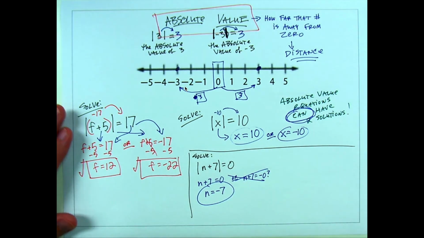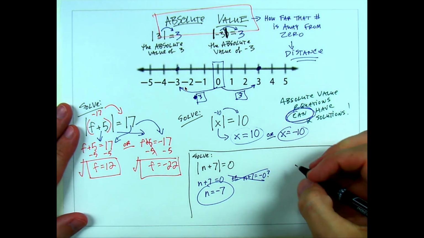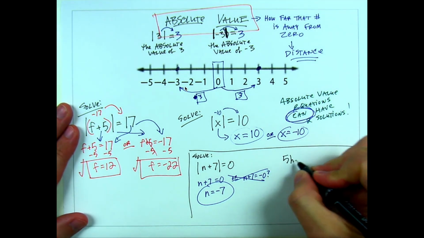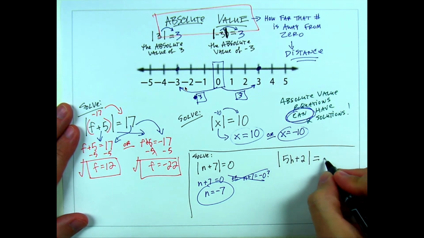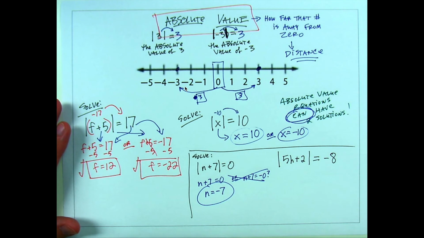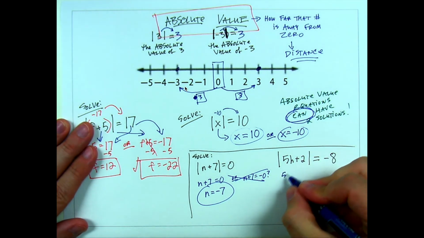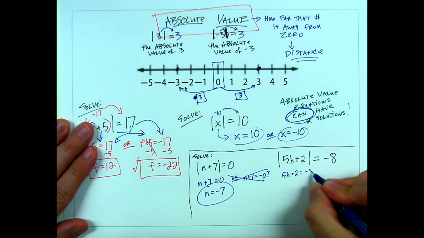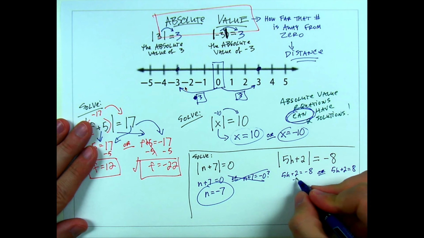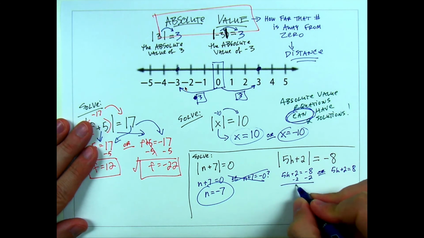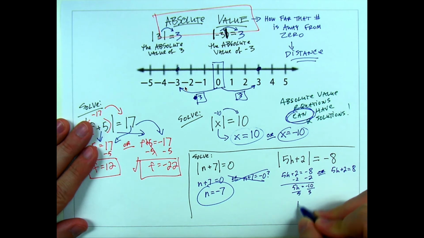And then speaking of that, what if I said the absolute value of 5h plus 2 equals negative 8? Okay, if I solve this one and I did 5h plus 2 equals negative 8, and then I do the other version, 5h plus 2 equals positive 8, and then I take away 2, and then I get 5h equals negative 10, and then I divide by 5, I get h equals negative 2, and then I do the same process.